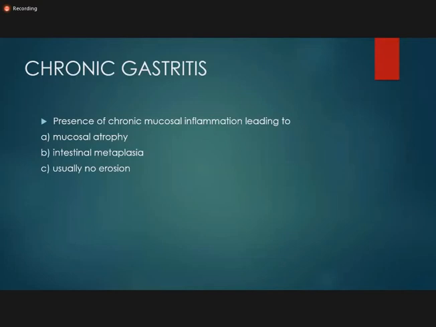So you may find intestinal metaplasia when the patient has chronic gastritis, because the gastric mucosa is chronically irritated. It may lead to intestinal metaplasia, it may lead to mucosal atrophy, and there may or may not be erosion. It depends upon the severity of the inflammation. So these are the three things which you find in chronic gastritis, which are not found in acute gastritis. Erosion can be found in acute as well as chronic gastritis, depending upon the severity.